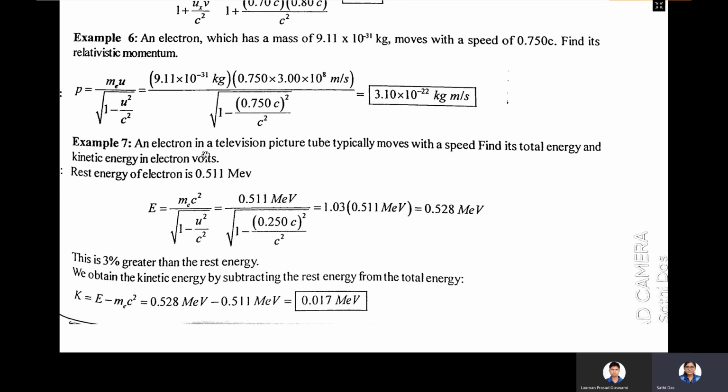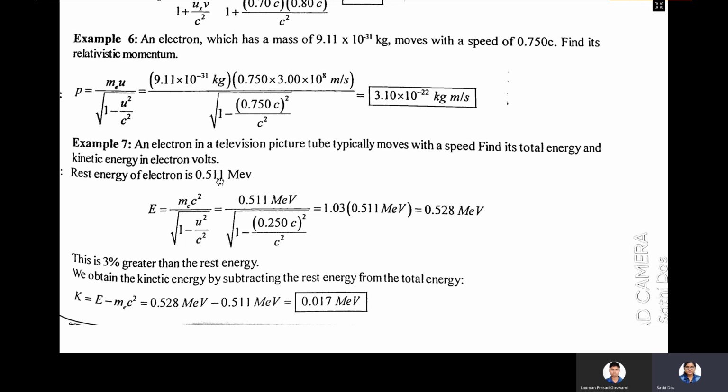An electron in a television picture tube typically moves with the speed. Find its total energy and kinetic energy in electron volt. So the rest energy of the electron is 0.511 MeV. You should remember it. That is, rest energy of electron is 0.511 MeV. So E equals mc square divided by root over 1 minus u square by c square, where mec square is the rest mass energy.